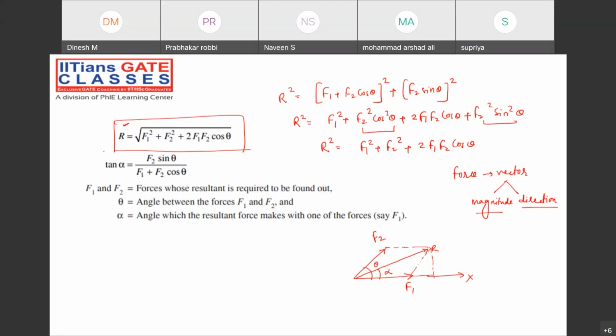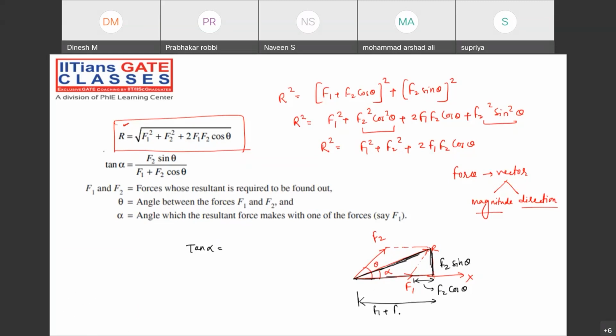Then what can we find? Tan alpha from this triangle. If I make the right angle triangle once again, through this right angle triangle, what do you get? Tan alpha will be F2 sin theta, and this component is F2 cos theta. What about the total component?